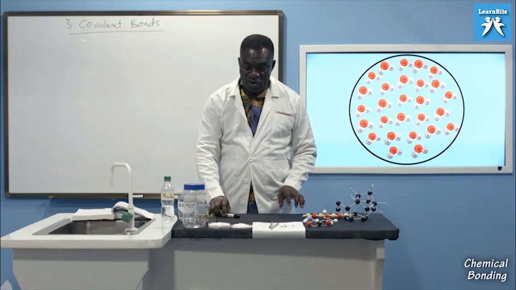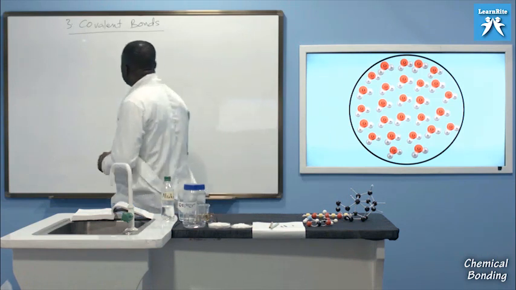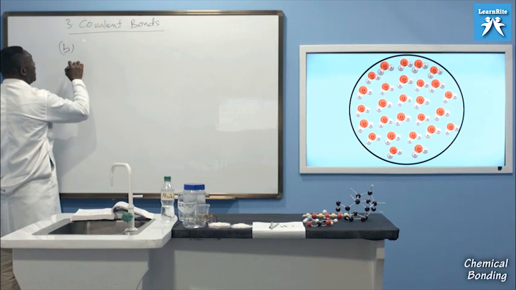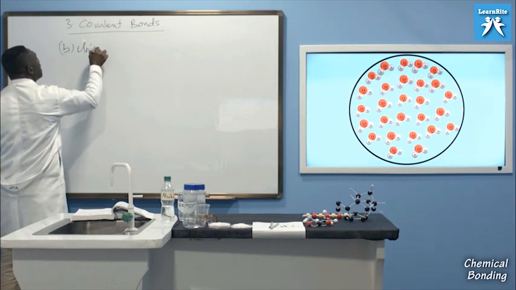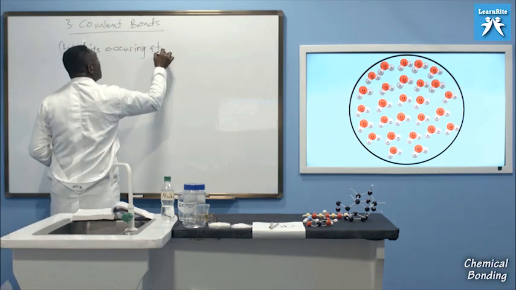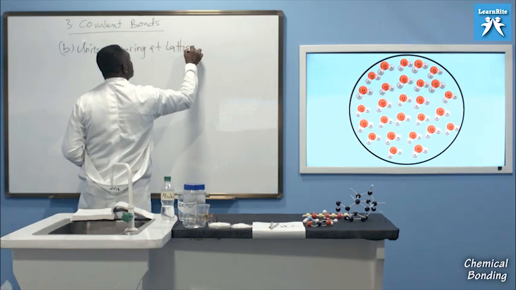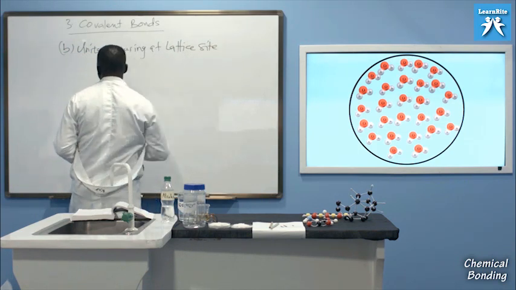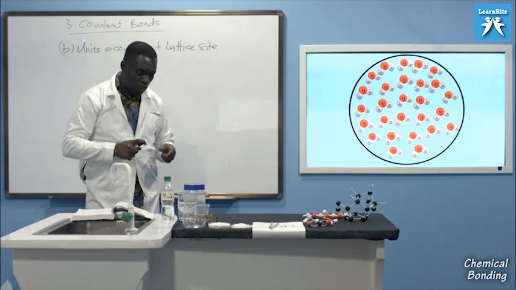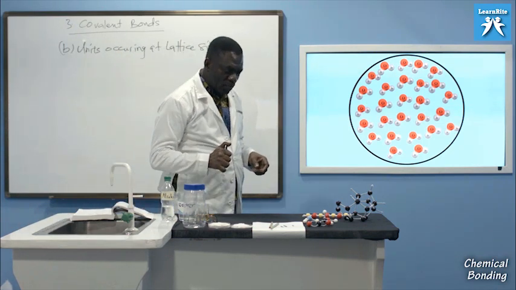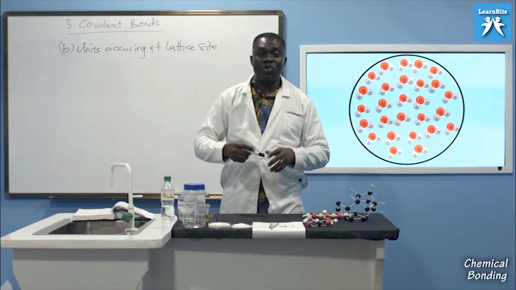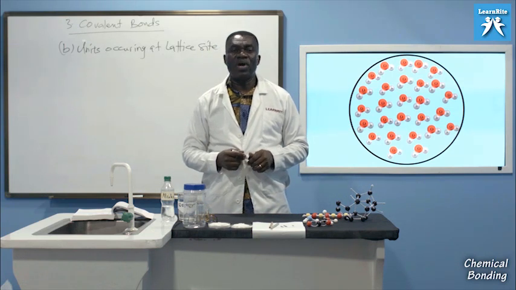Now today, we are going to look at our second focal point. That is, if I take B, I'm looking at units occurring at lattice site. That is the second thing we need to know under covalent bonds or covalent substances. In the course of this discussion, I may be adding intermolecular forces because they go hand in hand.